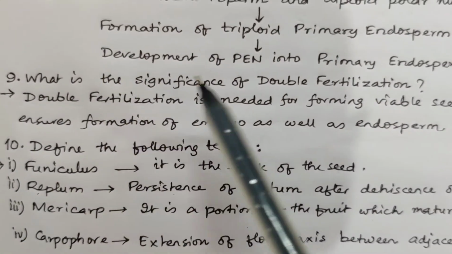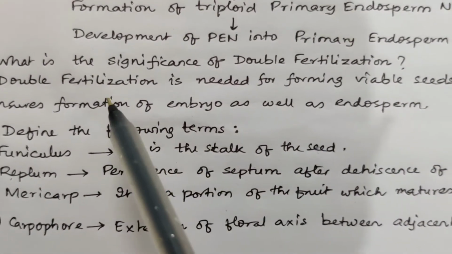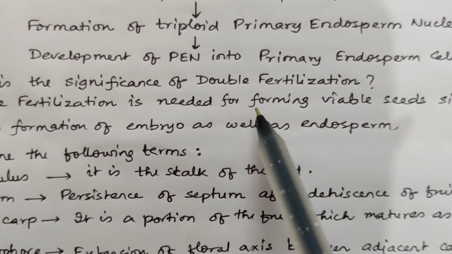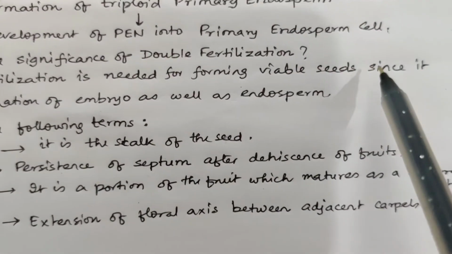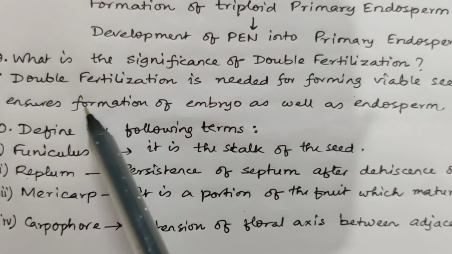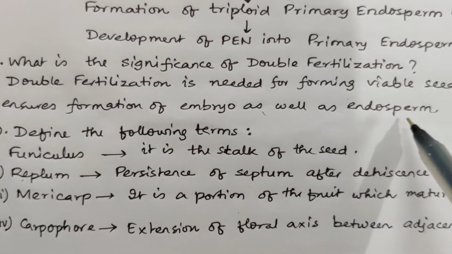The next question is, what is the significance of double fertilization? Double fertilization is in angiosperms, which is needed for forming viable seeds, since it ensures the formation of embryo as well as endosperm.